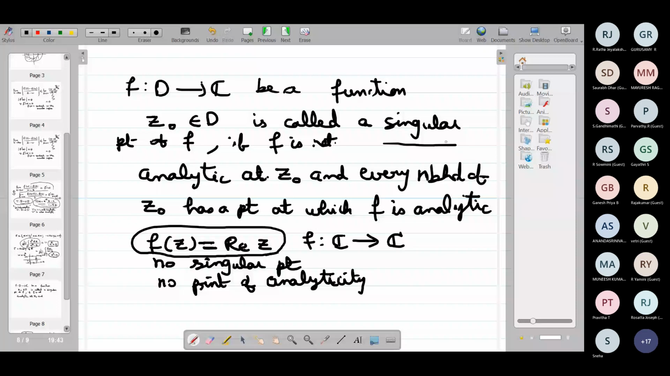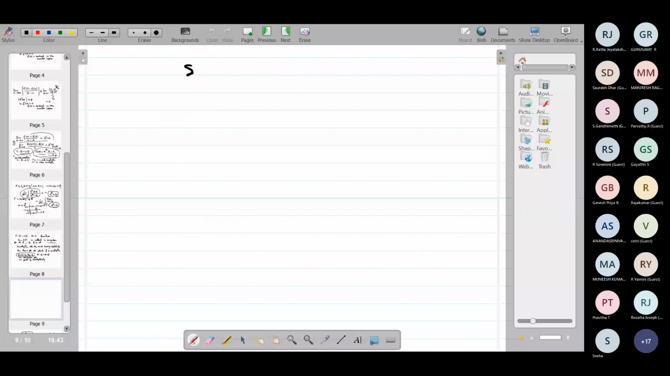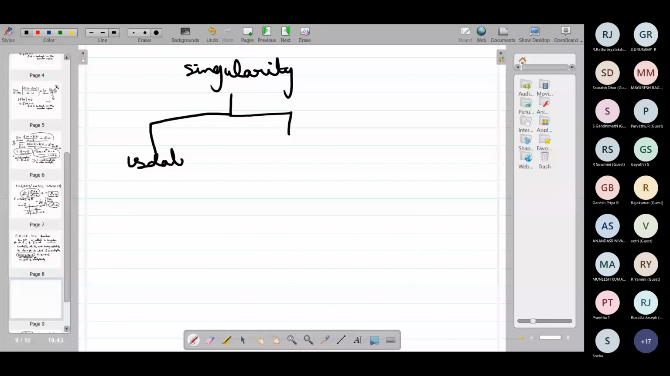What do you mean by singular point? Hello? Yes. Okay. This singular point or singularity can primarily be classified into two. Do you remember what they are? First isolated, non-isolated. Then we will come to removable and all these things later. What do you mean by isolated singularity?